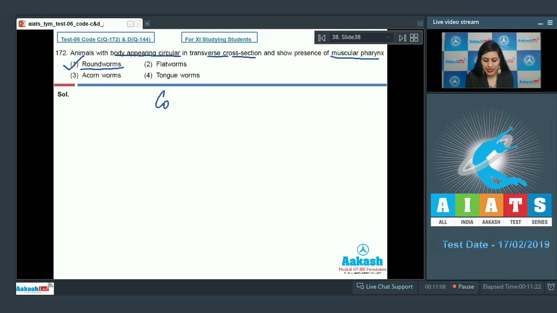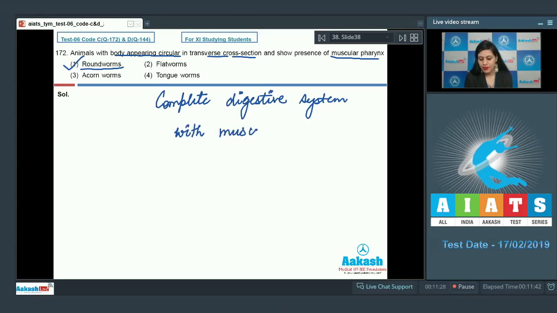They have complete digestive system, muscular pharynx. And being circular in cross-section, these animals are known as roundworms.